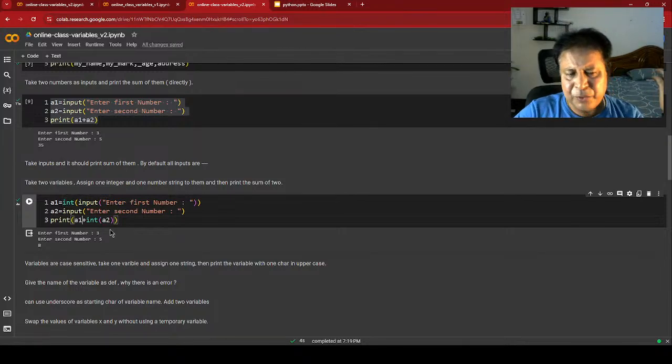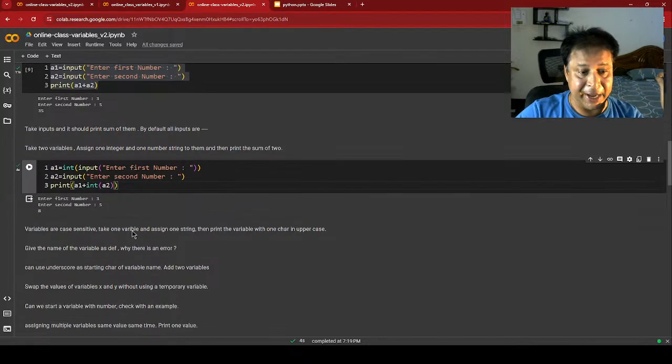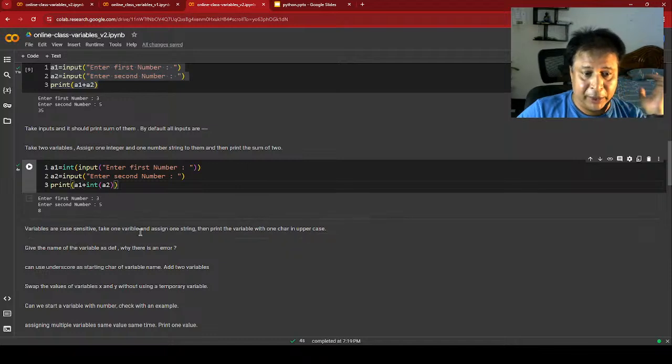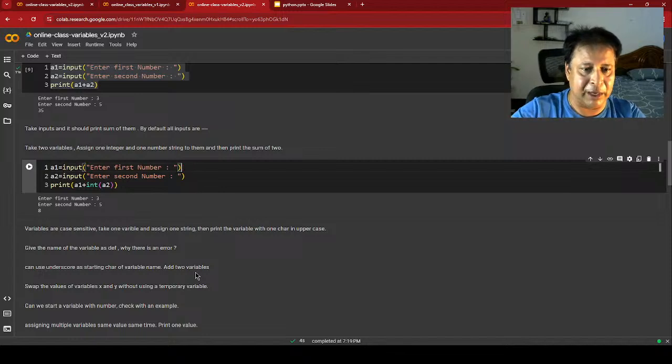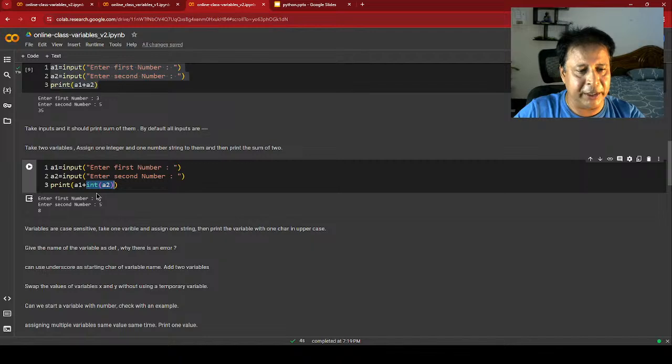But can I do one as an integer and the second one as a string? It will generate an error. Let's see what happens. Here I will not use the integer; let it be simple input. And here I am doing an integer. Now A1 remains a string and this became an integer. Can I add an integer to a string? No, it is not allowed.